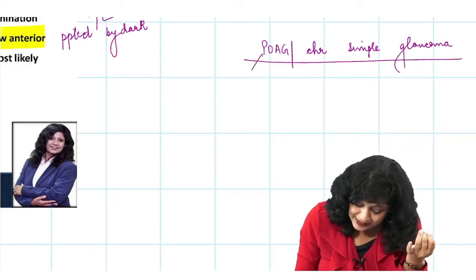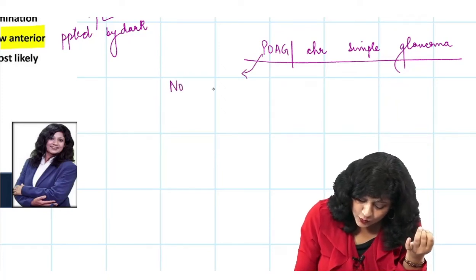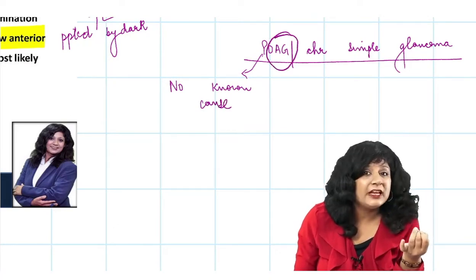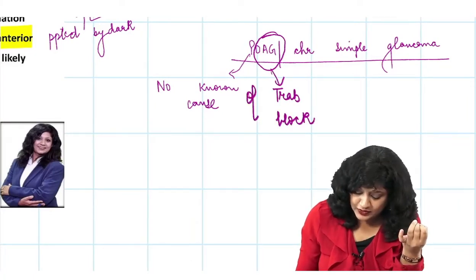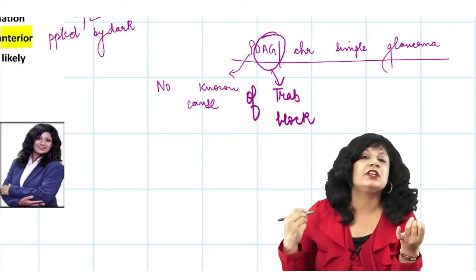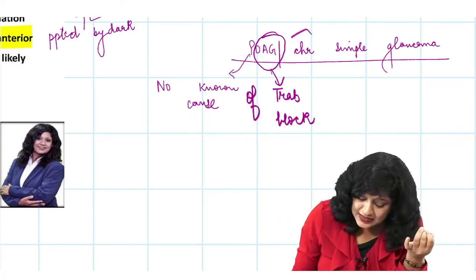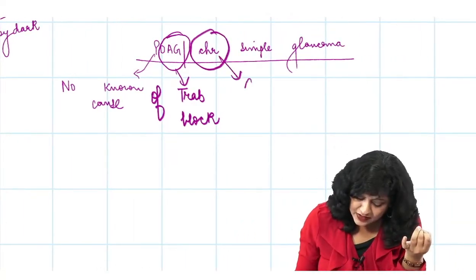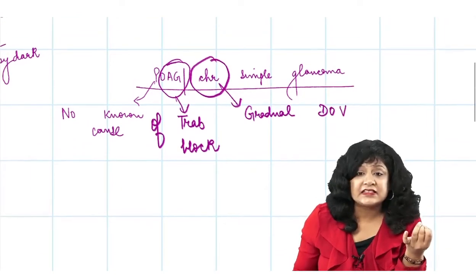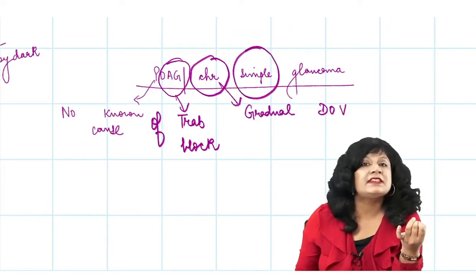So we have primary. Primary means no known cause. And open angle glaucoma. What is the meaning of open angle? That means which is occurring due to trabecular blockade. No known cause of the trabecular blockade is causing your primary open angle glaucoma. It's a chronic condition. Chronic condition means that this will cause gradual diminution of vision. Then it's a simple condition. What do you mean by simple?